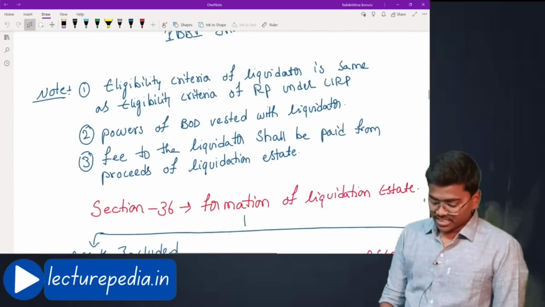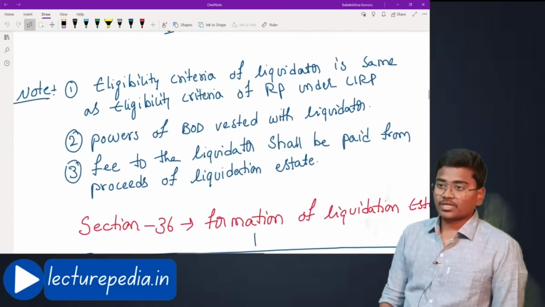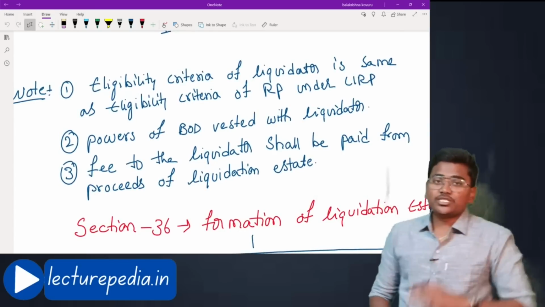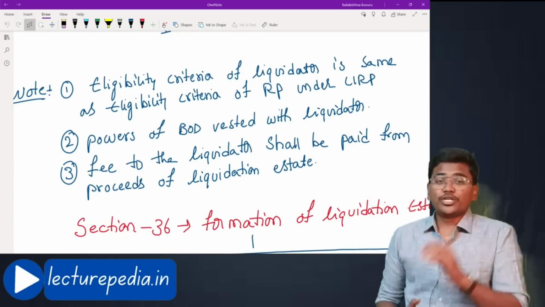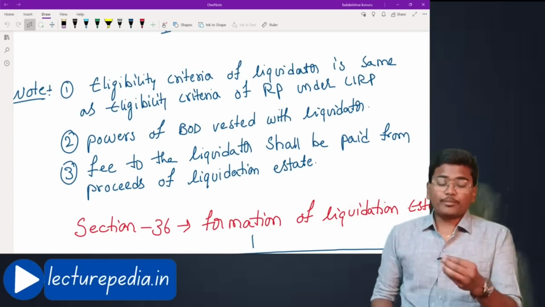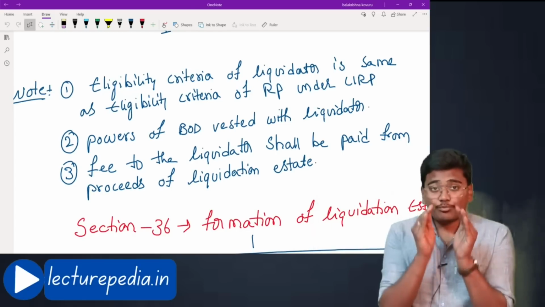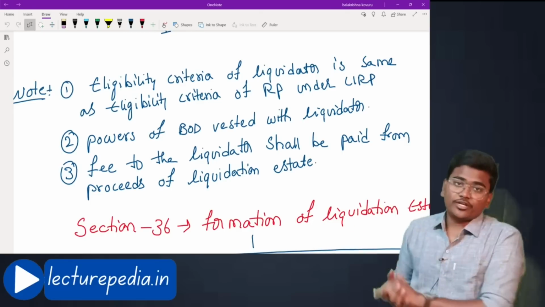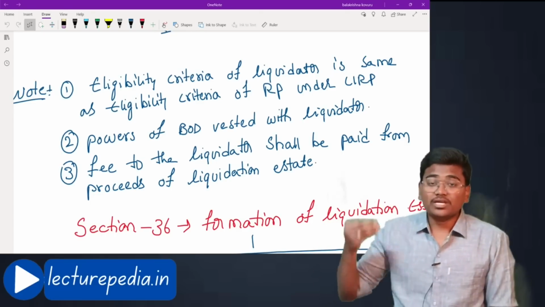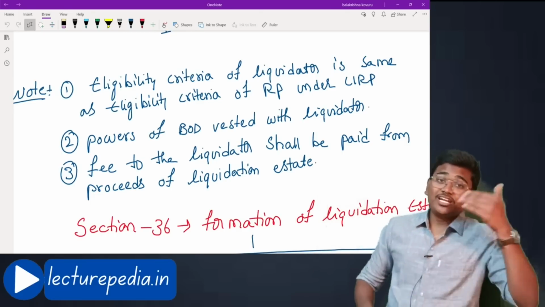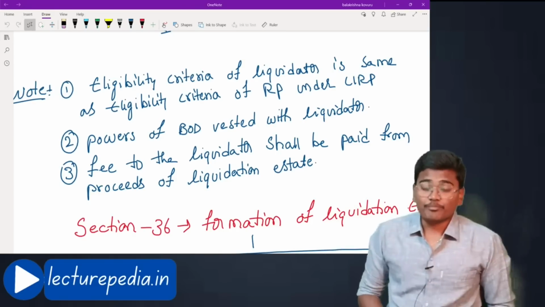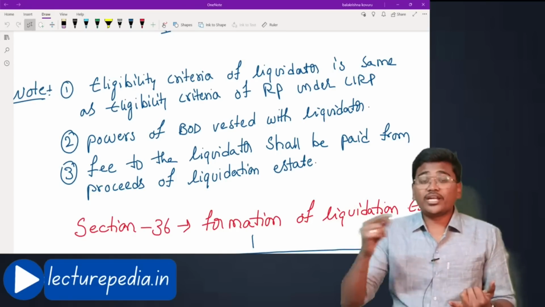Next, eligibility of the liquidator. If you remember, under IBC also we have seen the eligibility of a resolution professional. The main eligibility is he should be independent of the corporate debtor. The same point will be applicable even in case of liquidator also. This liquidator should also be independent of the corporate debtor. For independence, there is some definition given. What is the definition? He should not be a relative of the corporate debtor.